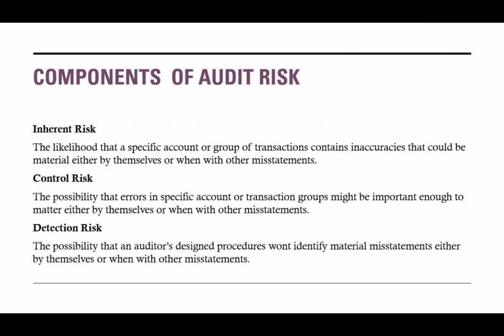Components of audit risk. Inherent risk: the likelihood that a specific account or group of transactions contains inaccuracies. This means that some accounts are more likely to have material misstatement because of the nature of the business.